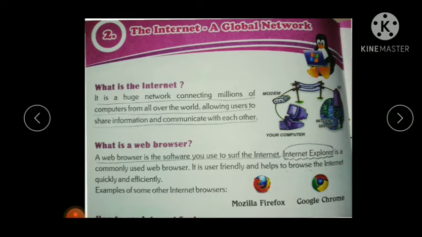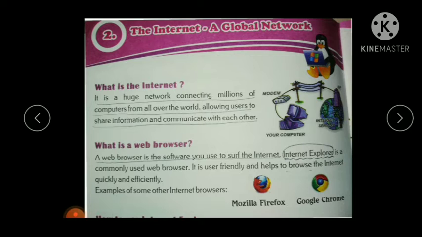Now let us see what is internet. What is given in your textbook? Internet is a huge network connecting millions of computers all over the world, allowing users to share information and communicate with each other.